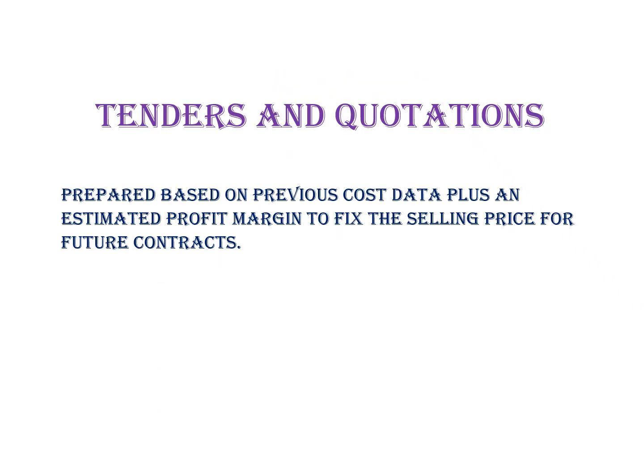Tenders and quotations. Tenders and quotations are nothing but the price at which the items of output are offered for sale. The tender has to be prepared carefully because it may be accepted and goods have to be supplied in future at the quoted rate. In order to prepare a tender, some items have to be analyzed properly, like raw materials, direct labor, chargeable expenses, works overheads, office overheads, selling overheads, and the profit estimated.